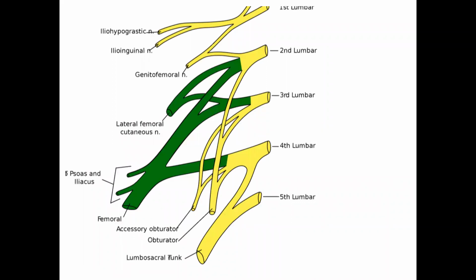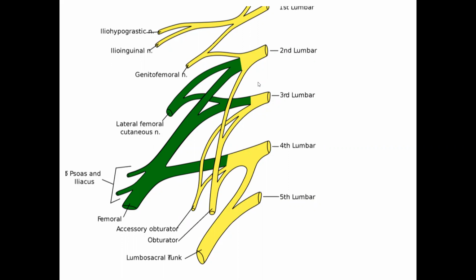Lumbar plexus, we already discussed this, but the only point to be remembered is that the lateral femoral cutaneous nerve will go to the anterior superior iliac spine, get trapped there and can result in altered sensation in the lateral part of the thigh, called meralgia paresthetica. Sometimes there is an accessory obturator nerve. This is in close relation to the obturator nerve. If it is present, it will supply the pectineus muscle.